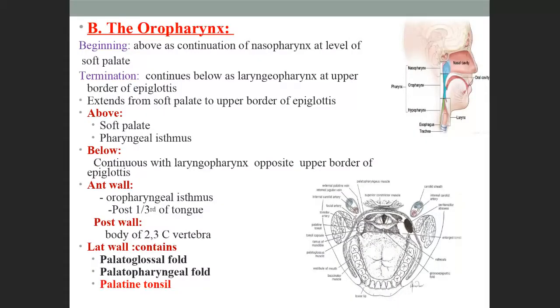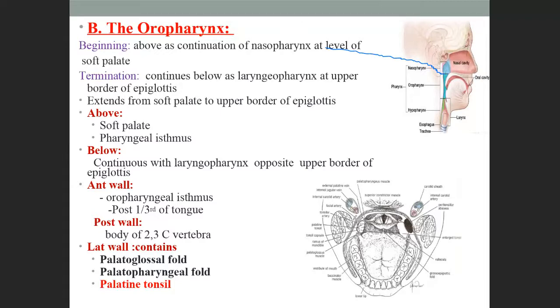Next part. Here the oropharynx. Oropharynx, from where does it start? Where the nasopharynx ends, it ends at the soft palate. From here it starts. It begins as the continuation of the nasopharynx at the level of the soft palate. You got it? This is the meaning here: at the level of the soft palate.